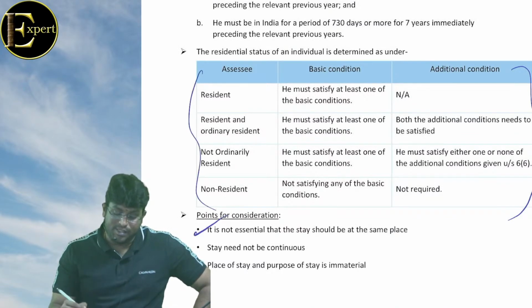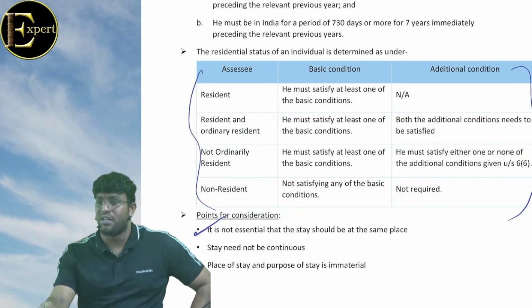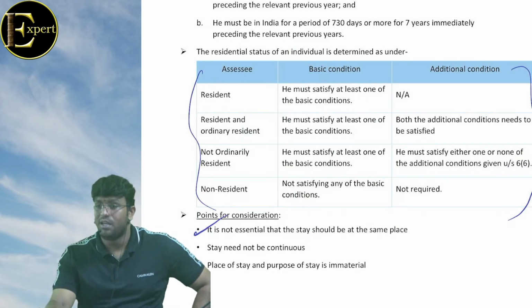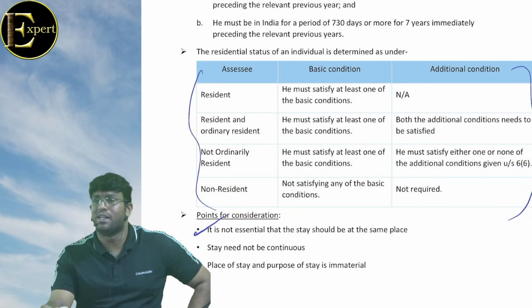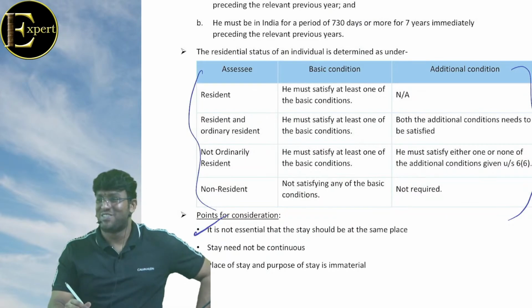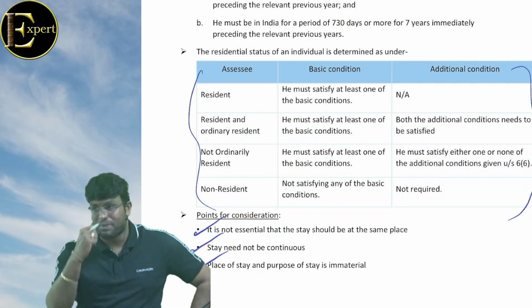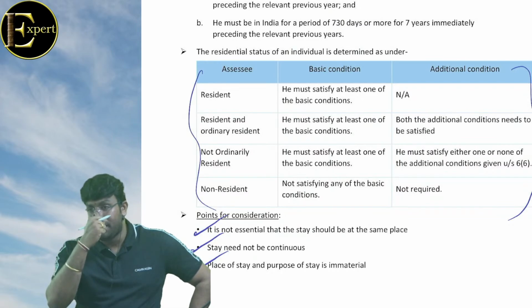And it is not essential that stay should be at same place. जरूरी है कि 182 days पुणे में रहना चाहिए, 182 हैदराबाद में रहना चाहिए? प्रॉब्लम नहीं है भाई. 10 दिन पुणे, 10 दिन केरला, 10 दिन बैंगलोर, 10 दिन सिक्किम, 10 दिन मणिपुर, उसके बाद मेघालय, मिजोरम, नागालैंड, त्रिपुरा, पुदुचेरी. Next, stay need not be what beta? Continuous. Place of stay and purpose of stay is what? He would have come for personal purpose or he would have come for business purpose. It doesn't matter.